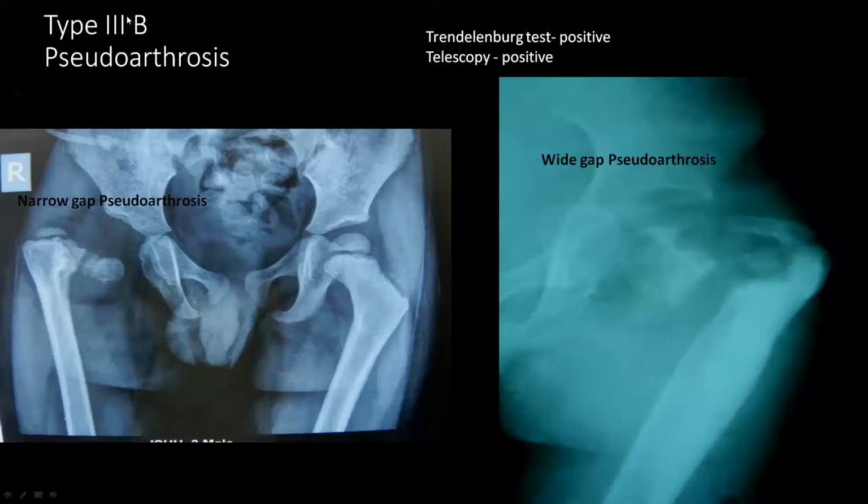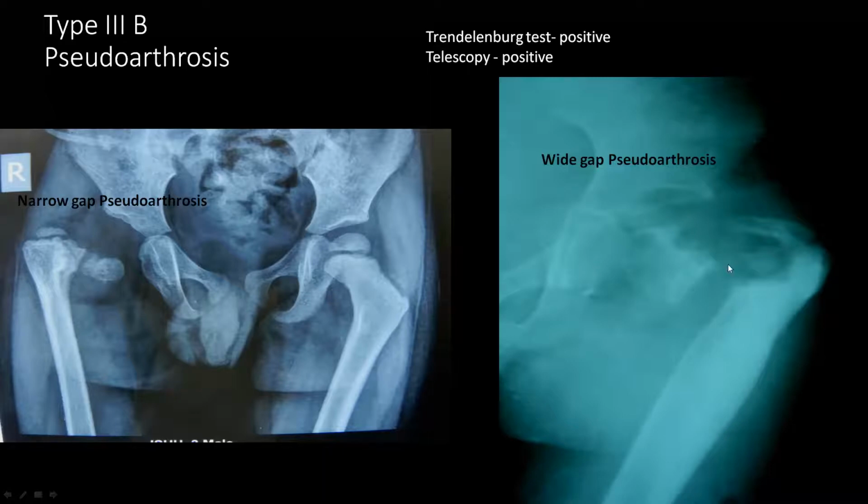Now in Choi type 3B, I already told you that Choi type 3B occurs when the infective process occurs in the neck of the femur, which leads to fracture neck of the femur, which is very difficult to heal because of infection and ultimately leads to pseudoarthrosis. So if the resorption of the neck is small, it will lead to narrow gap pseudoarthrosis. And if the complete neck has been resorbed, it can lead to wide gap pseudoarthrosis. You can see in this picture, it is wide gap pseudoarthrosis and it is narrow gap pseudoarthrosis.